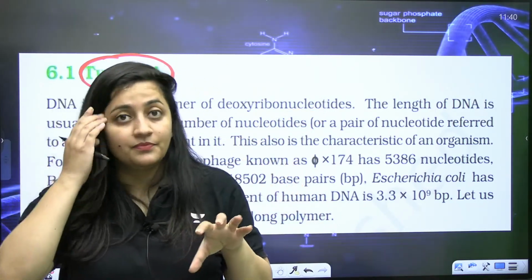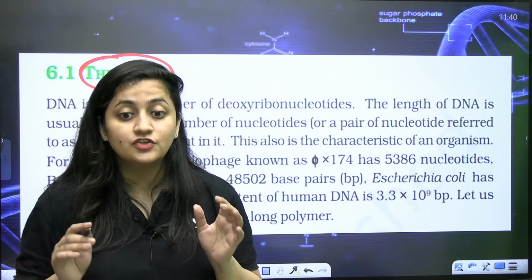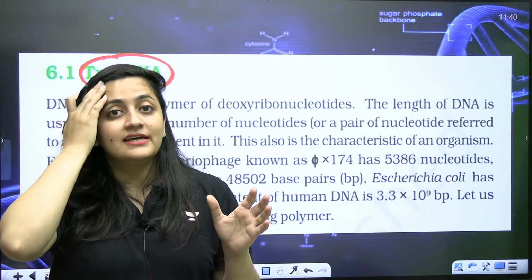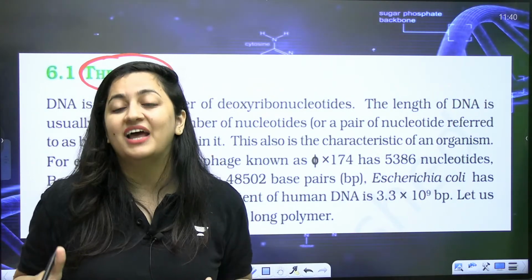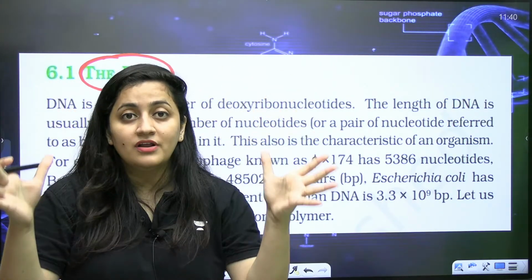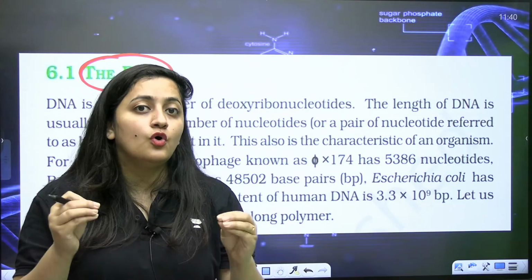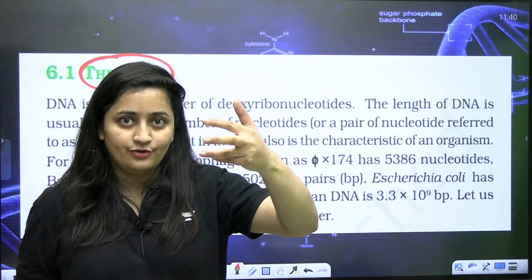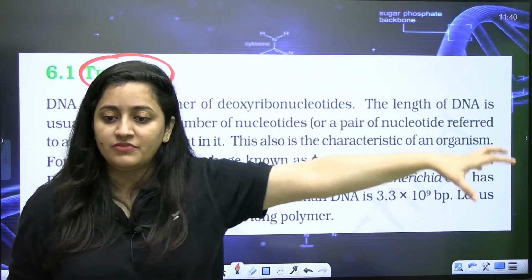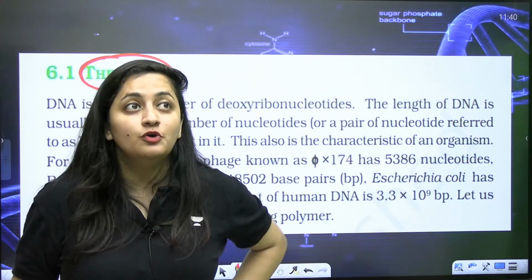No doubt Watson and Crick got the Nobel Prize for that, but actually it was the work of Rosalind Franklin. She worked so hard and got that X-ray crystallography image of DNA, and with the help of that, Watson and Crick explained the structure.